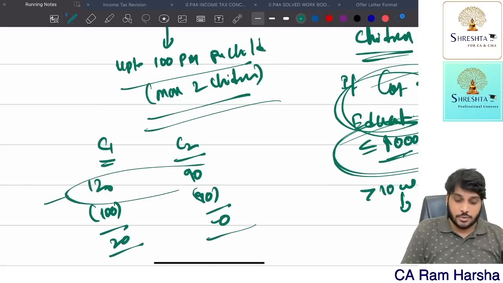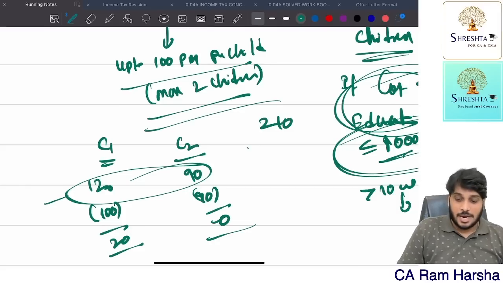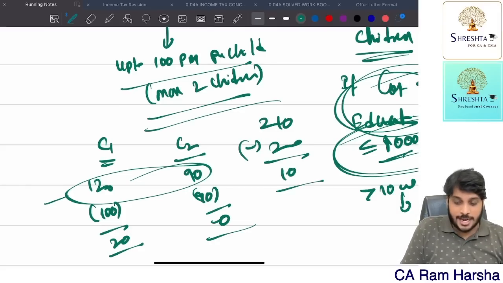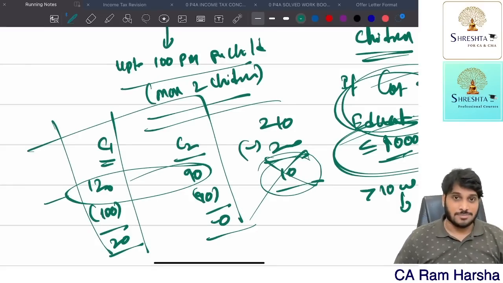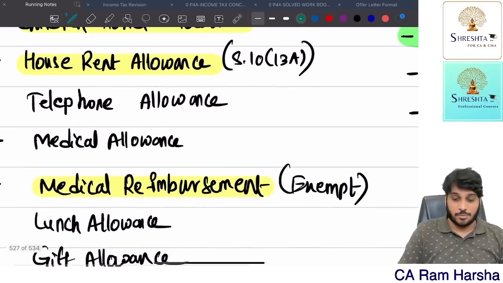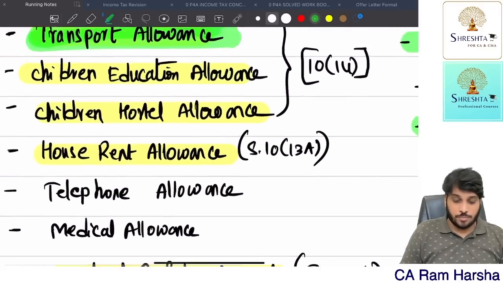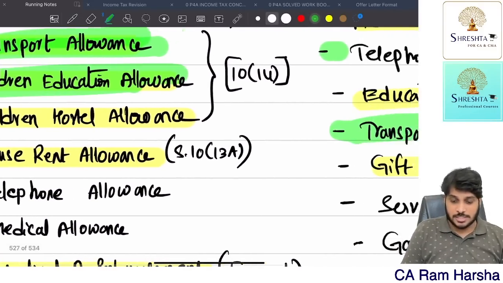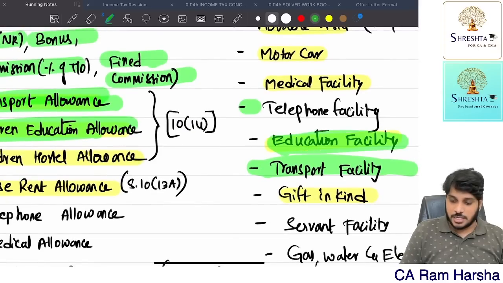Some students merge these two, 210. Now up to 2 children, 100 each is exempt, so 200, and they only tax 10. That's the wrong answer. You should calculate the exemption child-wise, and the taxability child-wise. Remember, be careful. So education allowance and education facility are both over. I hope you are able to recollect all the concepts.